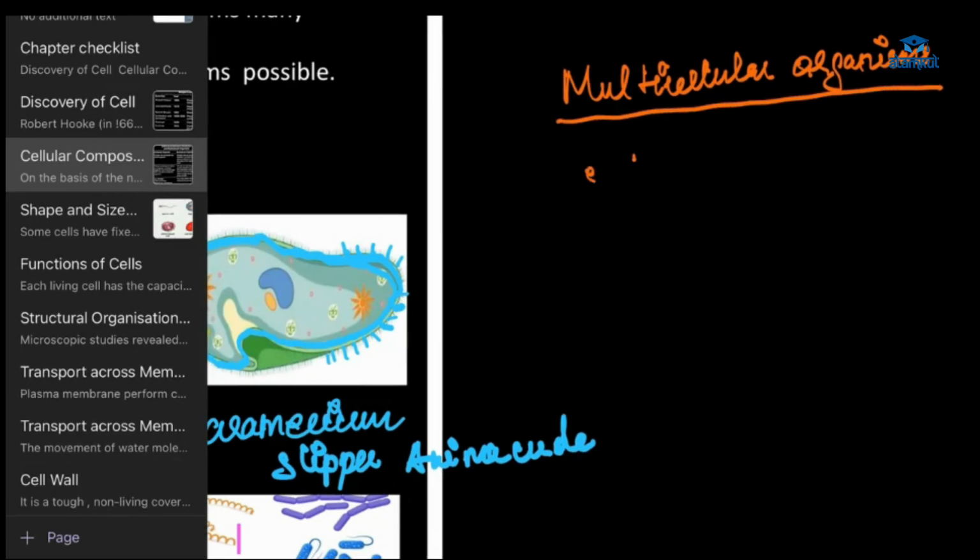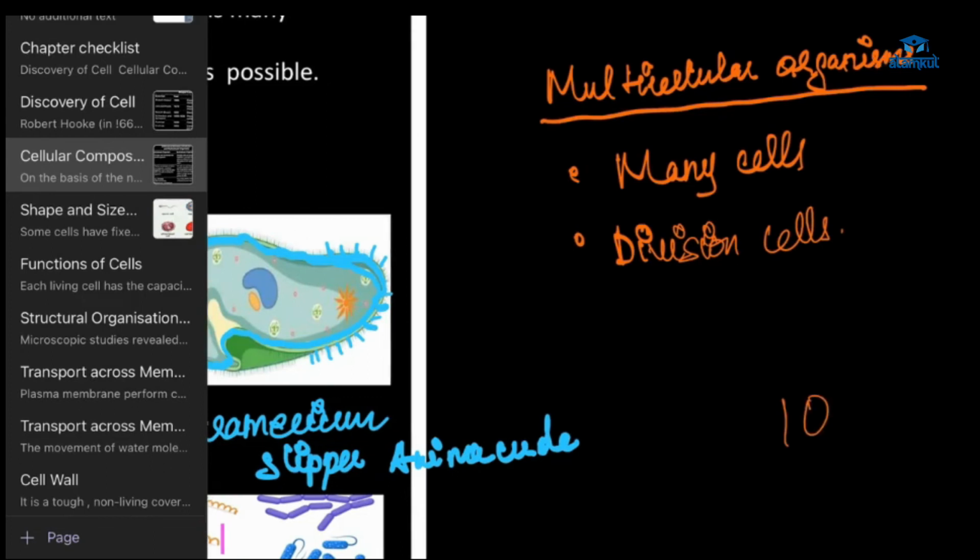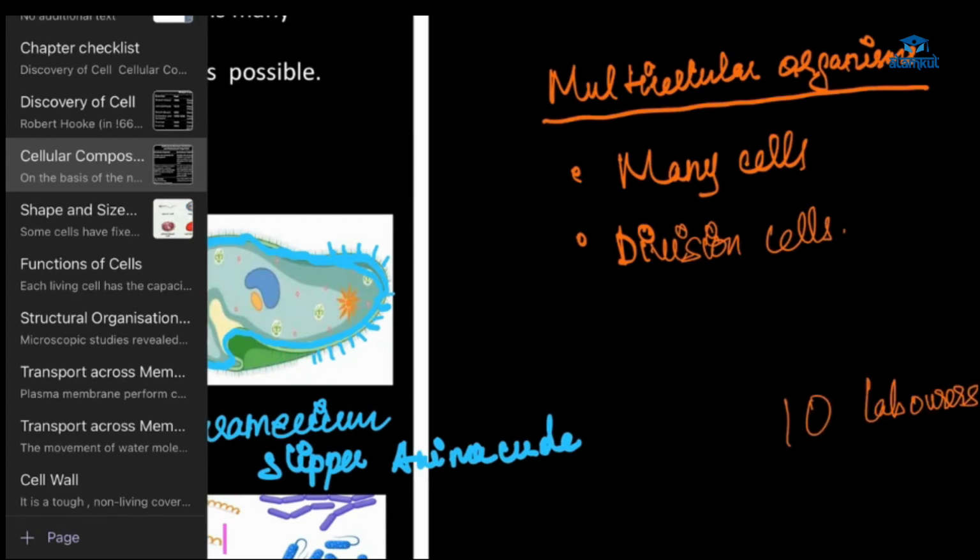Next, division of labor. Suppose you have to make a building. Then what will you do? You will call laborers, suppose 10 laborers. Two laborers, you will tell them to take water and keep on adding water.